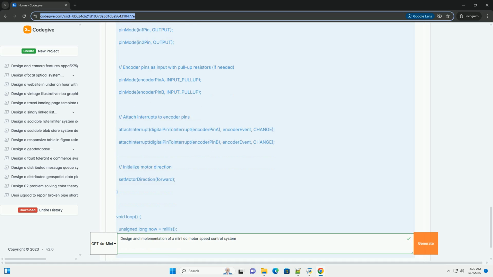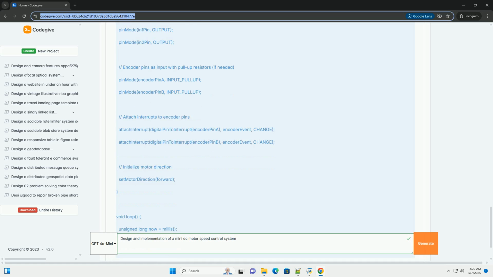Calculate speed: calculates the motor's speed in RPM based on the encoder pulses. Adjust motor speed: implements the PID control algorithm and adjusts the motor's speed using PWM. Read potentiometer: reads the potentiometer value and maps it to a target speed. Print debug info: prints the target speed, current speed, and PWM output to the serial monitor for debugging and tuning.